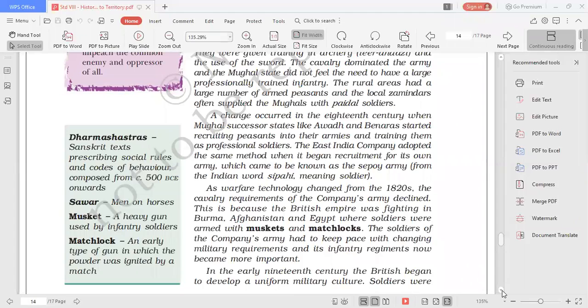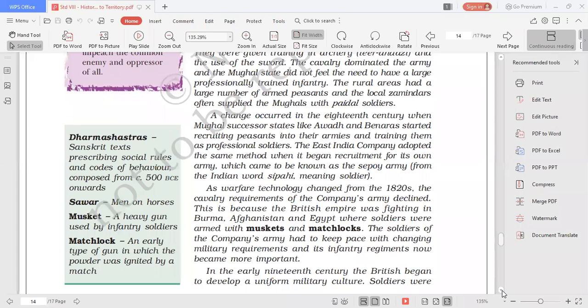That is why in the early 19th century, the British began to develop a uniform military culture. Children, you already know about the cartridge episode. They had these pistols in which the cartridges had a covering of the fat of cows and pigs, which led to the sparking of the revolt of 1857. They had to chew it off and then shoot using those guns.